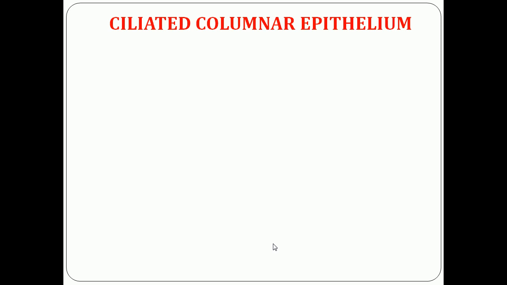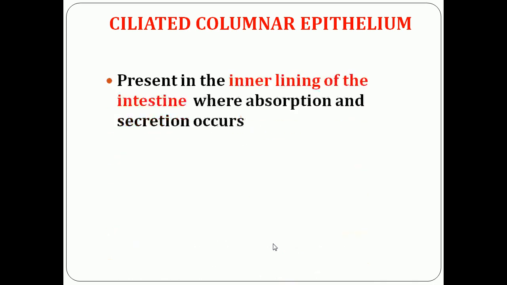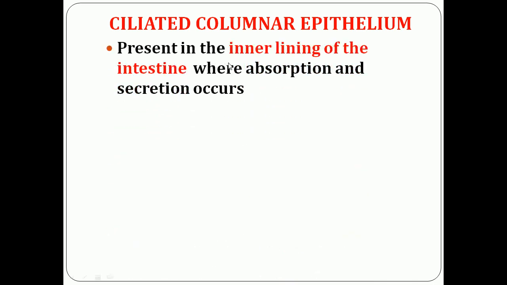Now the next type of epithelium is ciliated columnar epithelium. So the third type is ciliated columnar epithelium. It is present in the inner lining of the intestine. What is the function of the inner lining of the intestine? You have studied in 8th standard itself.